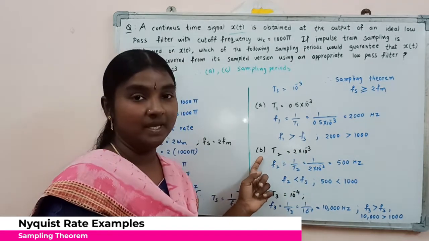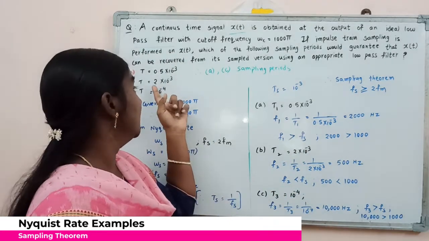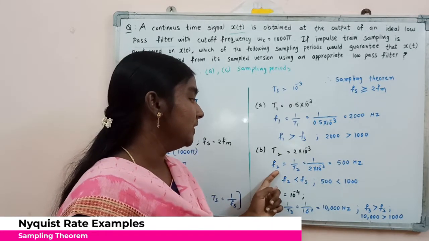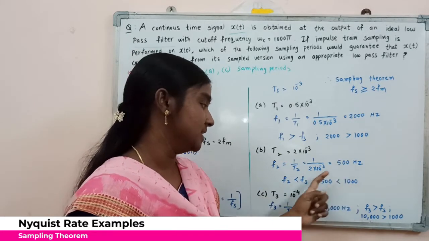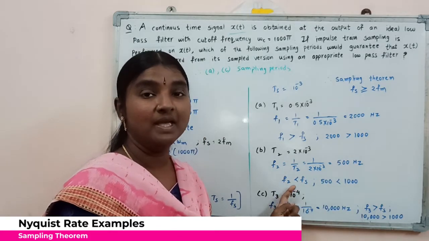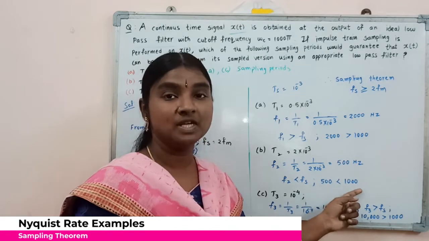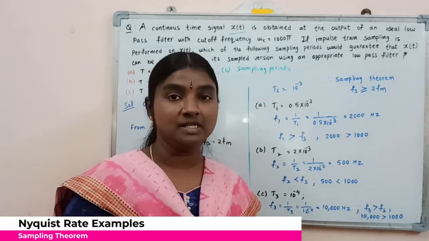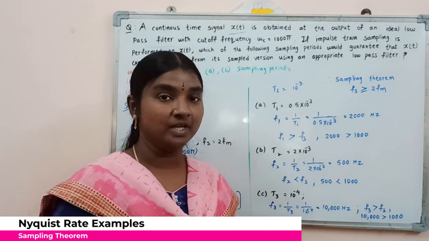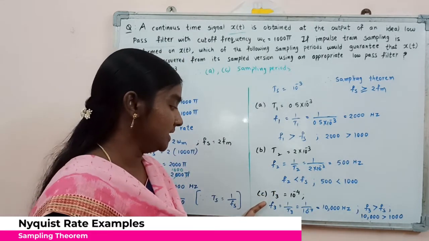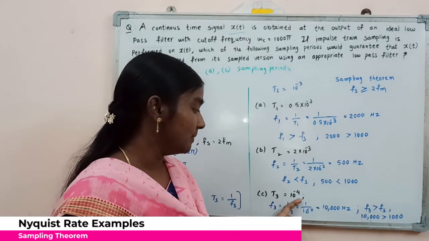And coming to the B case, here they mention T equal to 2 into 10 power minus 3. So F2 will be equal to 500 Hz. But here F2 will be less than the sampling frequency. So 500 is less than 1000, which means we are not able to reconstruct the signal x of t with this sampling period.